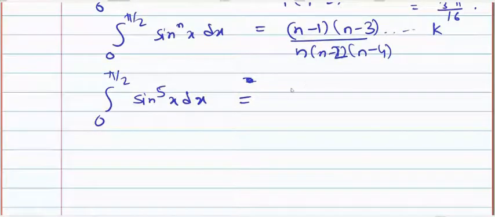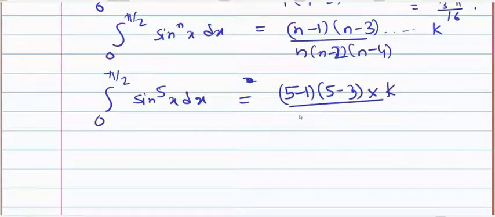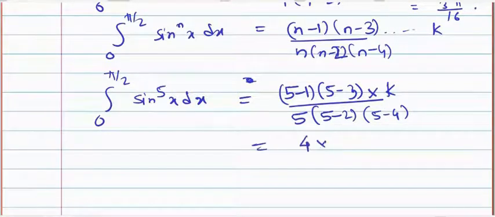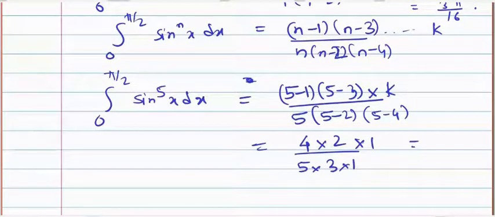So use the formula, so it becomes 5 minus 1, 5 minus 3. We don't write 5 minus 5 because it becomes 0, so we have to stop. Into k divided by 5, 5 minus 2, 5 minus 4. Then we cannot go for negative values, so we have to stop. So 5 minus 1 is 4, 5 minus 3 is 2, and n value is odd. So k value is 1 divided by 5 into 3 into 1. So it becomes 8 by 15.